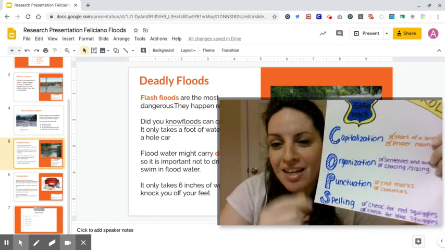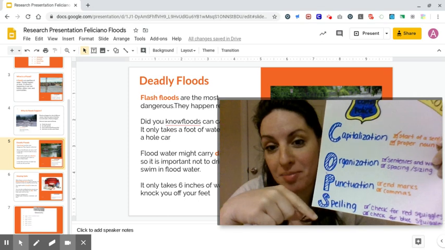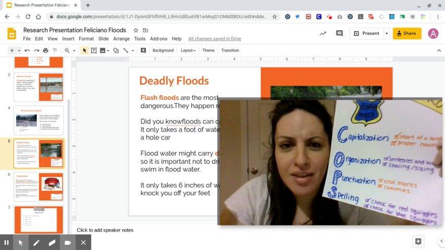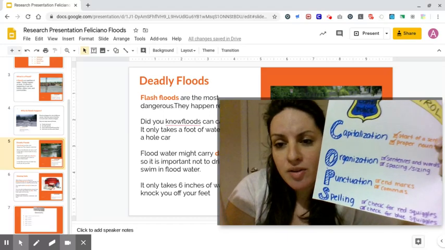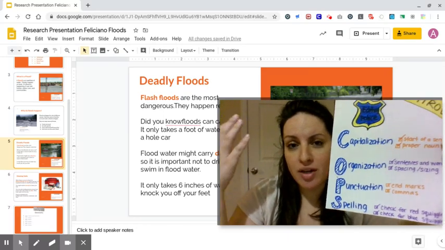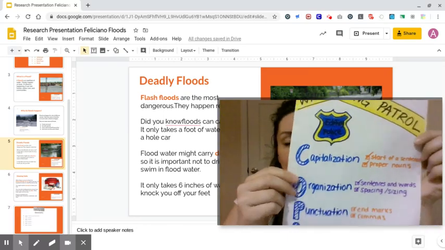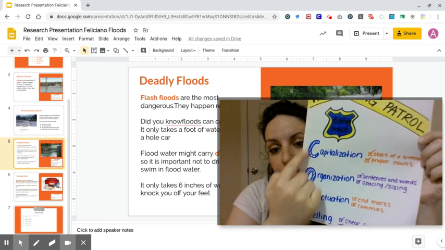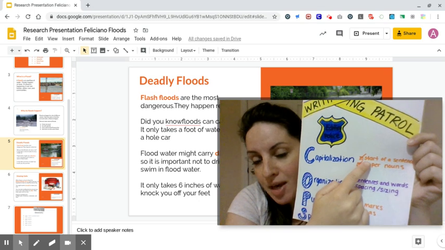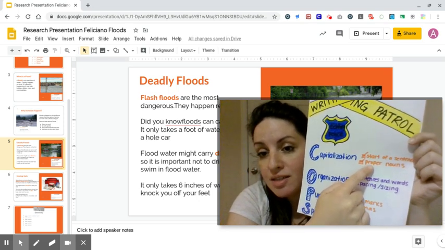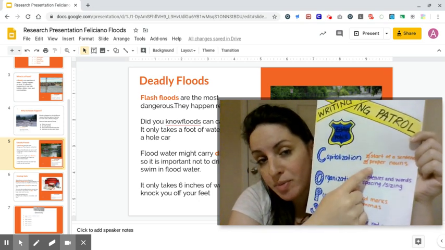Our goal today is to use this acronym COPS. And I think a lot of you are familiar with this already when we're editing. So when you think about what COPS stands for, how are we going to use COPS to help us edit today? C stands for capitalization. So you're asking yourself, do I have capital letters at the start of each of my sentences? Did I use capital letters for my proper nouns?